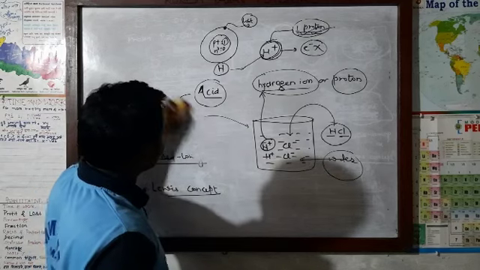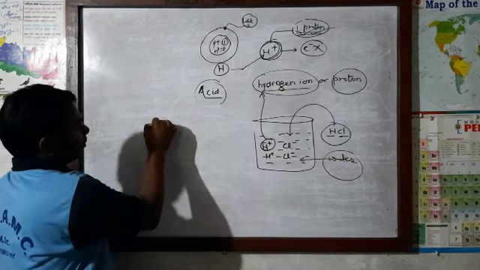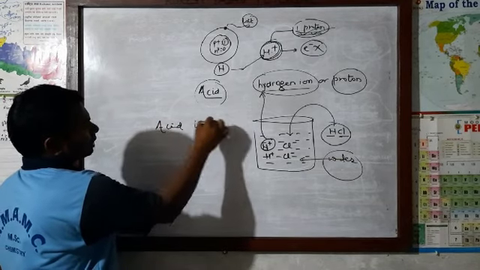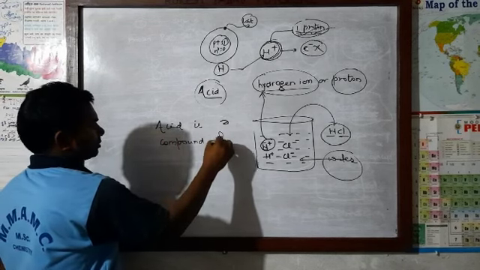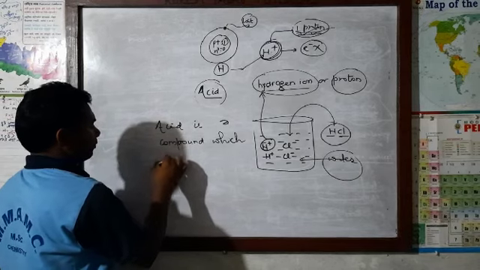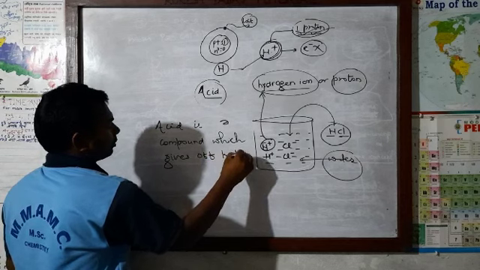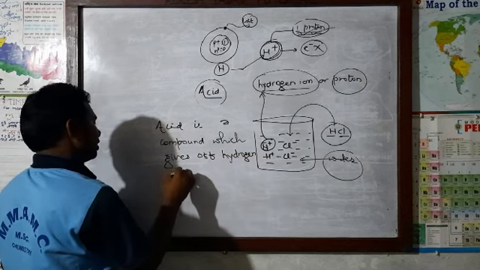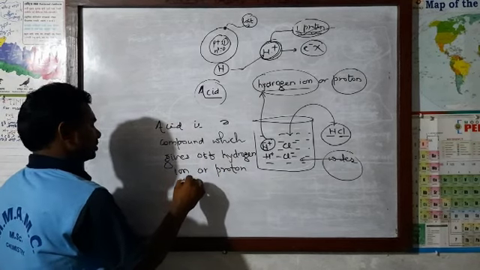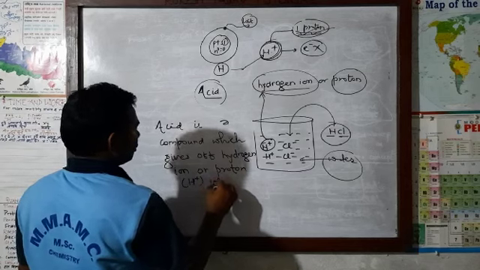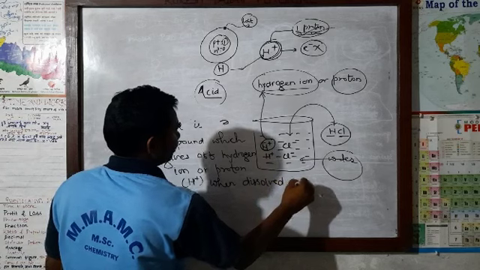Now in simple definition we can write about the acid. What do you mean by acid? Acid is a compound which gives off hydrogen ion, or proton, that means H plus only, when dissolved in water.